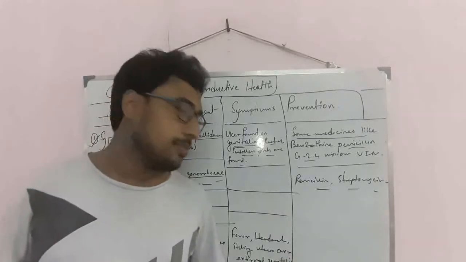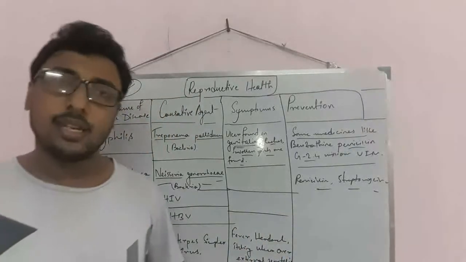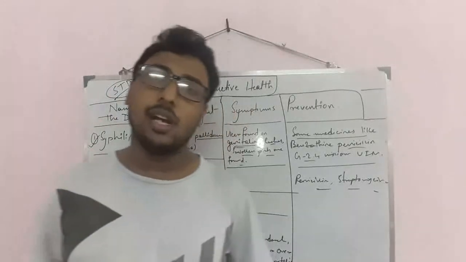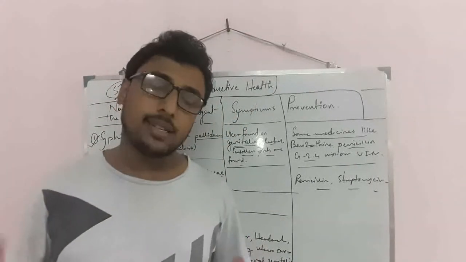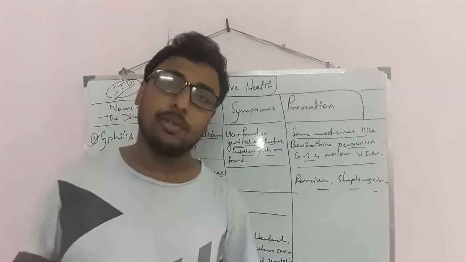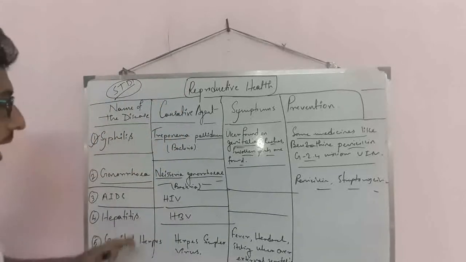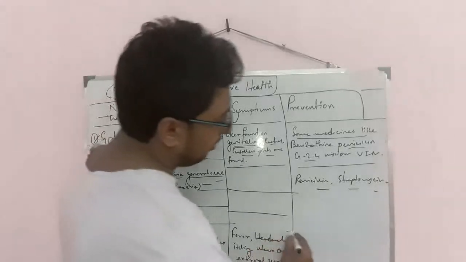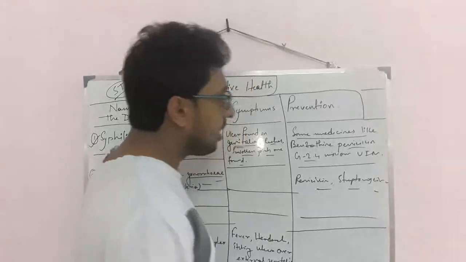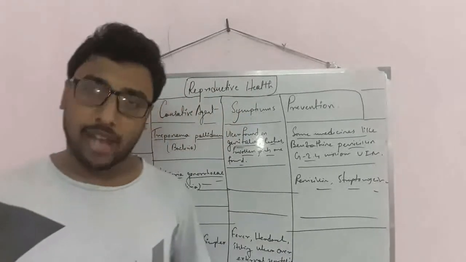The symptoms include cirrhosis of the liver and inflammation in our liver. As the liver is our digestive gland, there will be problems in our digestive system due to hepatitis. To prevent the disease, we already have the hepatitis vaccine.